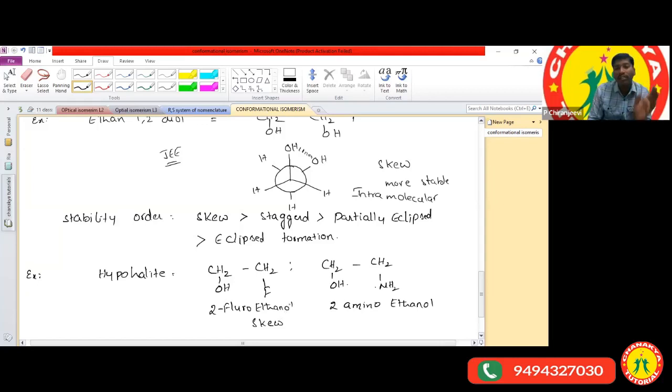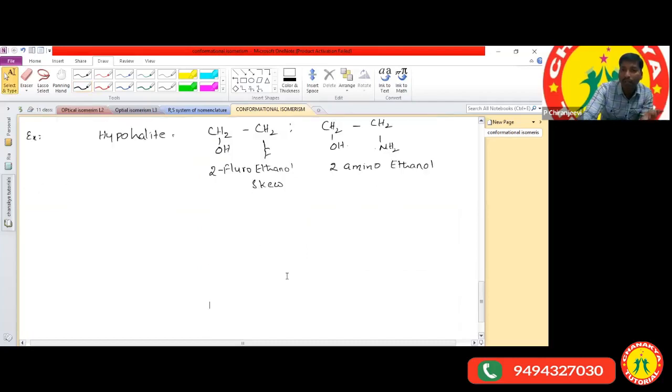Why is the staggered one not more stable? The skew one is more stable because of intramolecular hydrogen bonding. The same concept we can apply to other molecules also. Can I give one more example, to make it clear?